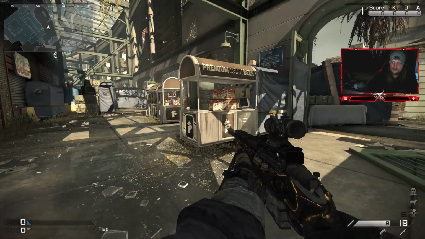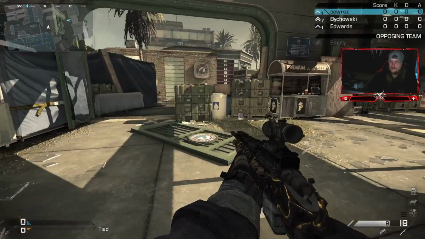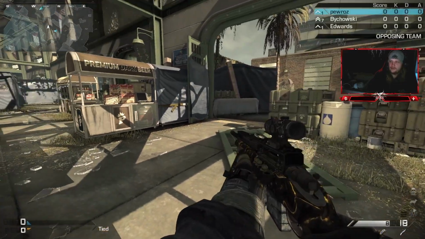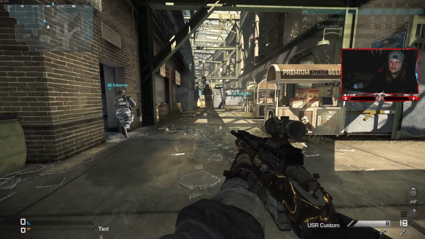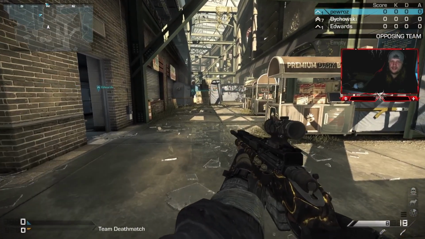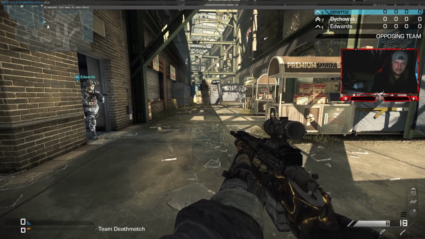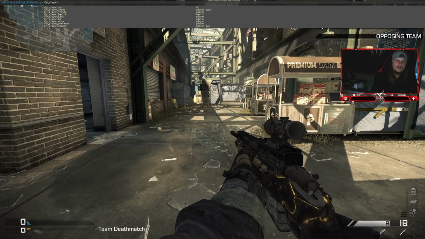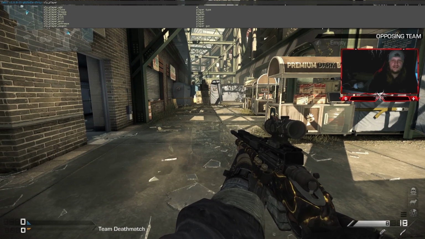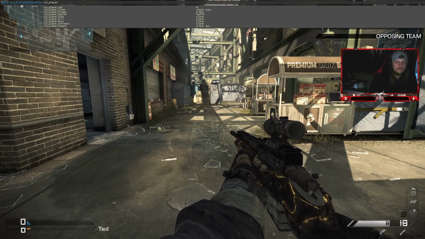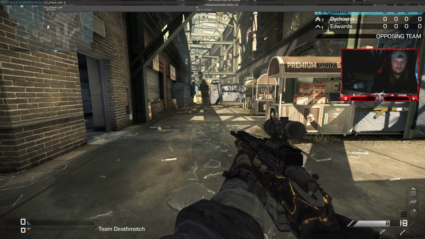So now we'll jump into some bot stuff. So if we open up the scoreboard on the right hand side there, you can see that. That just makes it so you can see the names. So if we go Sly_player, you'll see there are quite a few commands. A nice amount of commands here, and then I'll go through them all. So you've got add, clone, freeze, health, kick, kill, move, unfreeze, weapon. So add will add how many players. So if I went like this and went add 2, it would add 2 players.